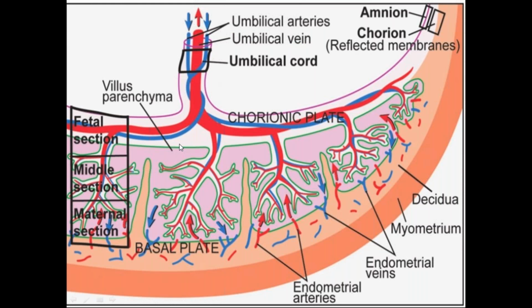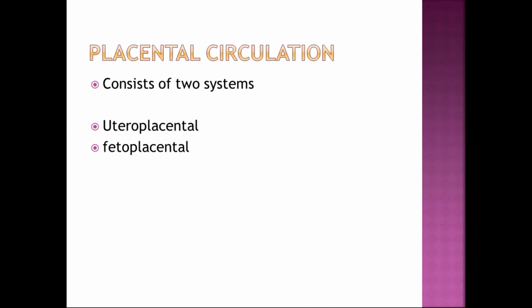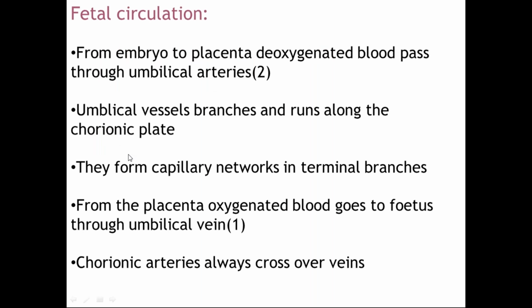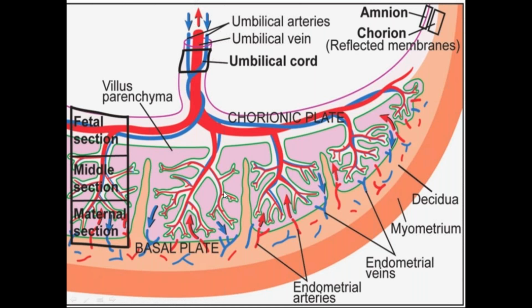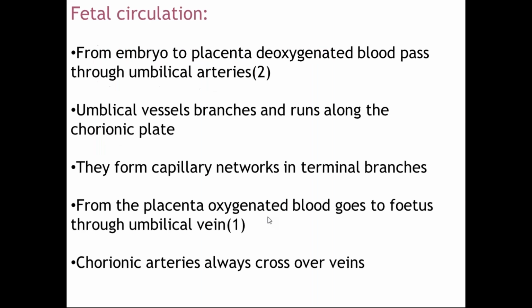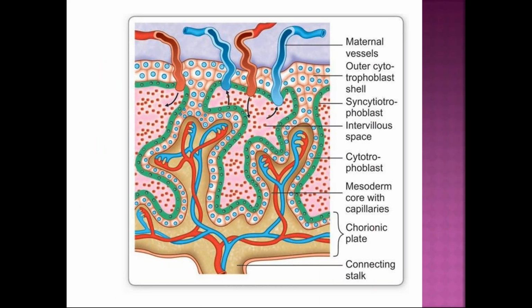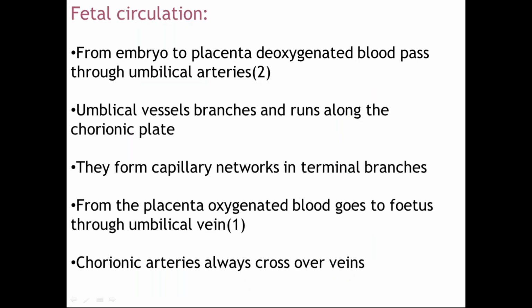You can see the umbilical vessels at the chorionic plate, the umbilical vein and umbilical arteries. The deoxygenated blood is carried through 2 umbilical arteries, and they form capillaries. I'll show you the capillaries also. See here, these are the capillaries. This is the chorionic plate with the umbilical vessels. They form capillaries in the villi. So deoxygenated blood is carried through 2 umbilical arteries and oxygenated blood is carried through 1 umbilical vein.